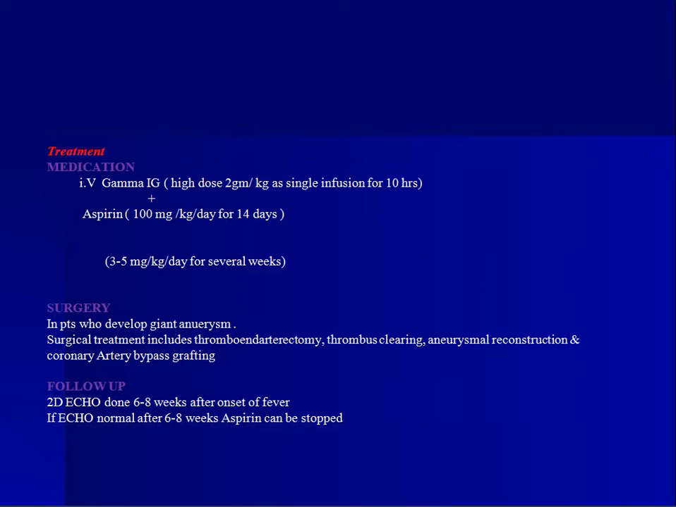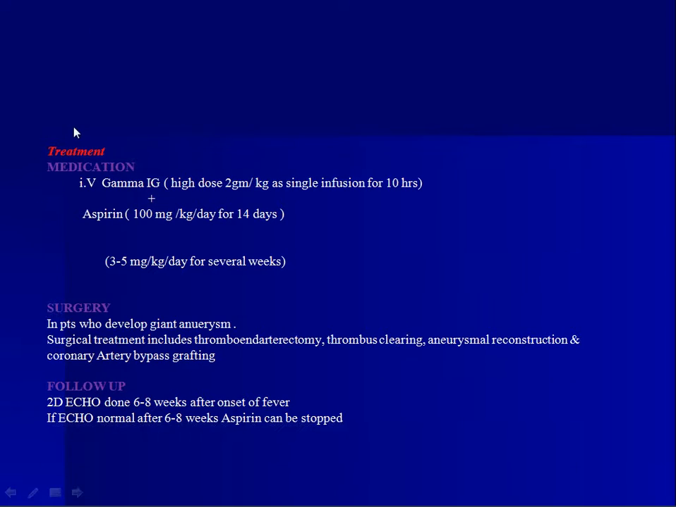Surgery is done in patients who develop giant aneurysm, and the surgical treatment includes thrombus clearing, aneurysmal reconstruction, and coronary artery bypass graft. The most common condition where surgery should be done is a giant aneurysm. For follow-up, a 2D echo should be done at 6 to 8 weeks after onset of fever, and if the echo is normal after 6 to 8 weeks, aspirin can be stopped.